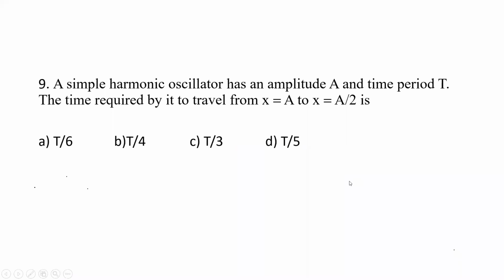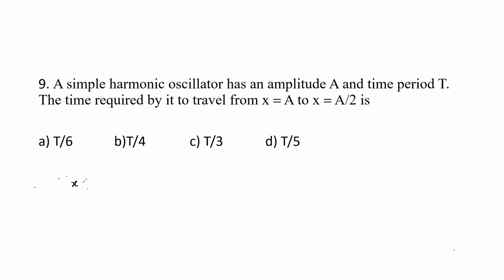Next question. A simple harmonic oscillator has an amplitude A and time period T. The time required by it to travel from x equals A to x equals A by 2 is. So here we need to calculate the time required to travel from A to A by 2 for the simple harmonic oscillator. Okay. So we have the equation as it starts from the extreme position. SHM starts from extreme position.